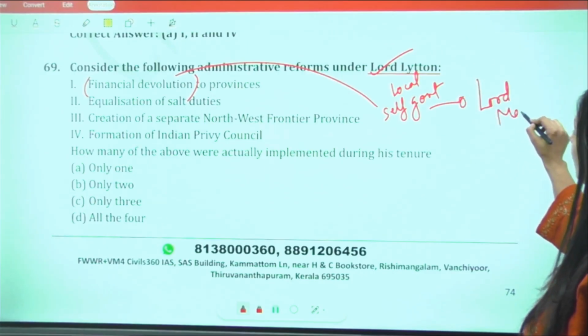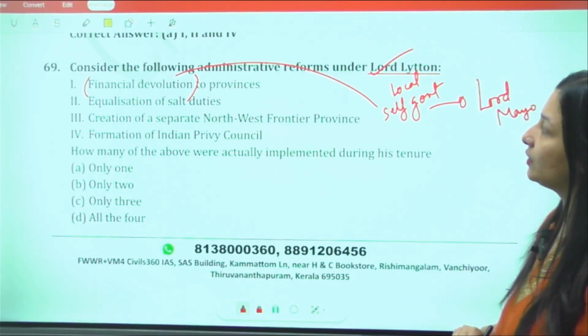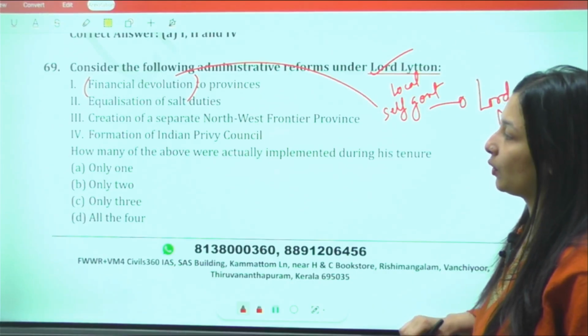And Lytton was the one who continued this administrative policy.